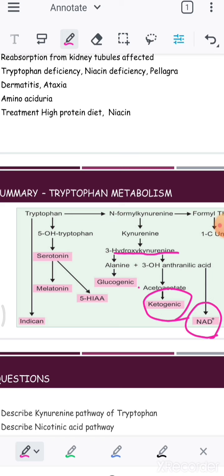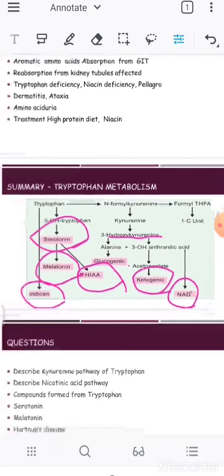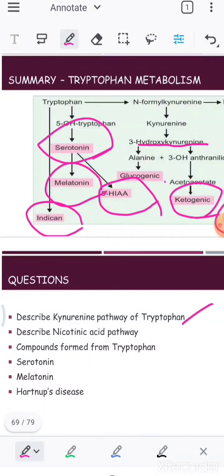Sometimes they enter the nicotinic acid pathway. Tryptophan forms serotonin, and from serotonin we get melatonin. Sometimes they form indicans, sometimes 5-hydroxyindoleacetic acid, and like that the excreted products are formed. These are the entire pathways, and these are the important questions regarding tryptophan metabolism.